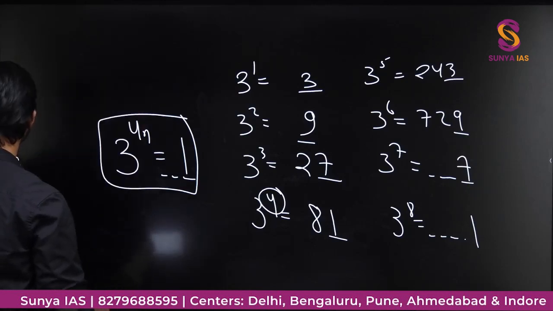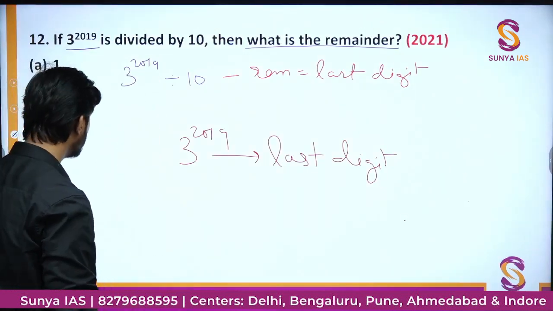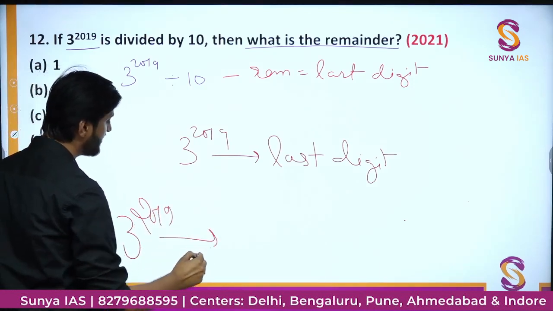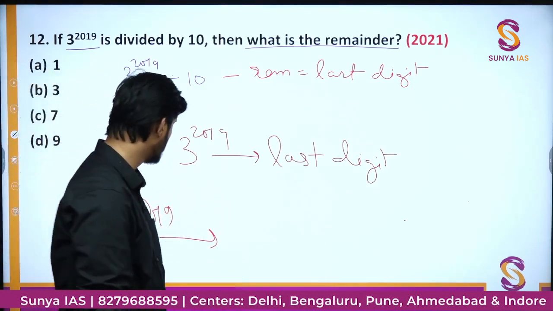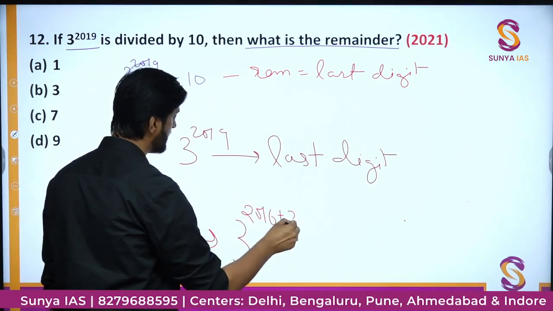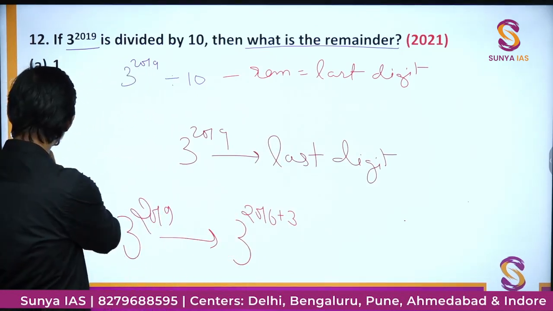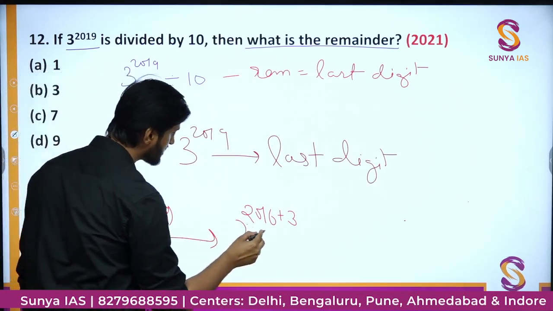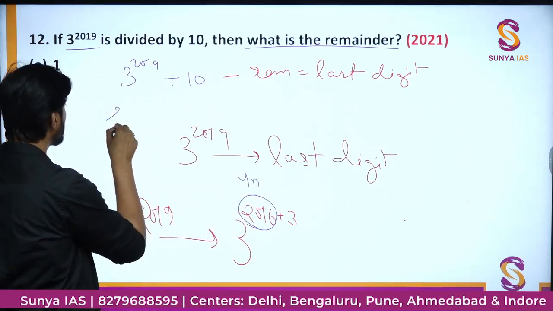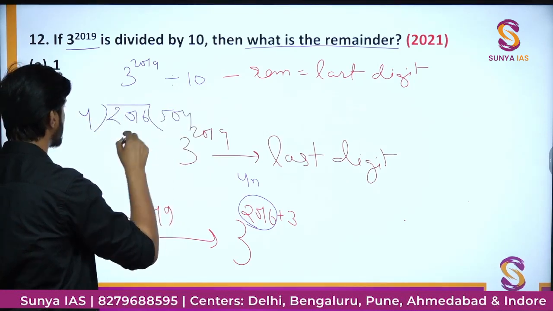So in this question we have 3 to the power of 2019. What I will do is try to break up this power into two parts. The first part I will keep as 2016 and the other part I will keep as 3. So why am I doing that? I am breaking it down in such a way that the first part is a multiple of 4. We want to make it 3 to the power of 4n, and if you divide 2016 by 4, it goes perfectly 504 times.